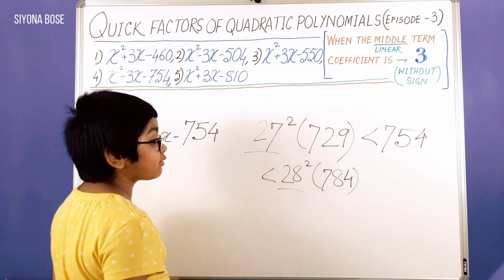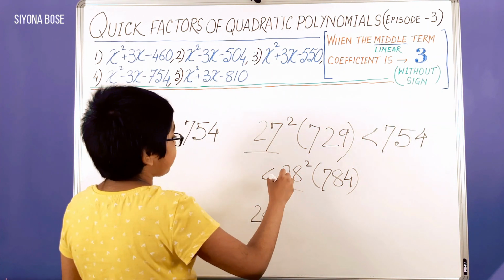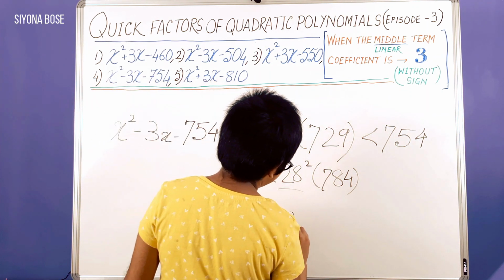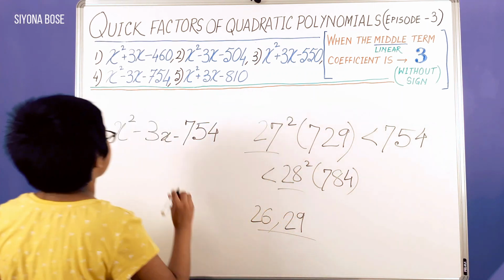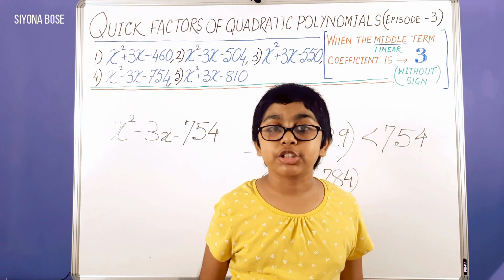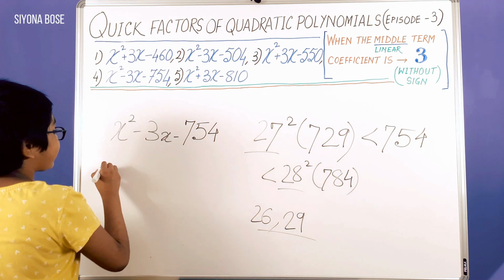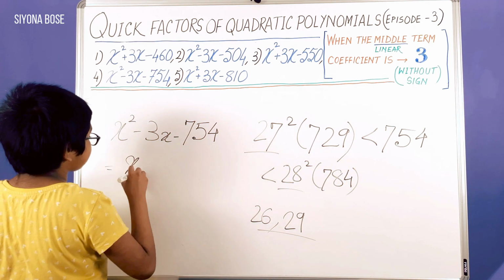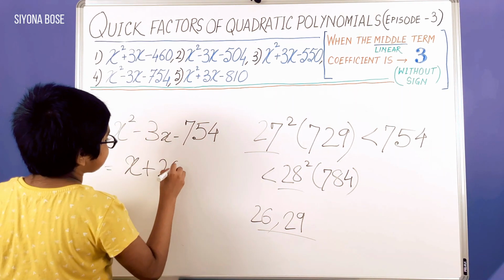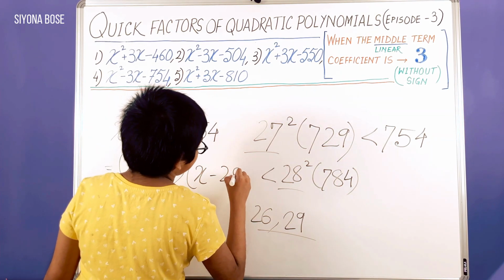Now we need to subtract 1 from the smaller number 27 to get 26. We need to add 1 to the bigger number to get 29. Our pair is 26 and 29, and we have a negative sign for the middle term, which tells us the smaller number should have the positive sign, and the bigger number should have the negative sign. Accordingly, we factorize, and we get (x plus 26) into (x minus 29).